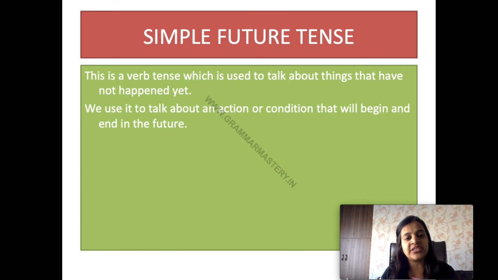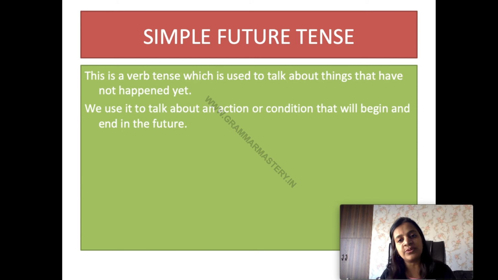So simple future tense is a verb tense which is used to talk about things that have not happened yet. In simple future tense we talk about the things that have not happened yet. हम उन चीज़ों की बात करते हैं जो अभी तक नहीं हुई हैं. नहीं हुई है means होने वाली हैं आने वाले time में. We use it to talk about an action or condition that will begin and end in the future.